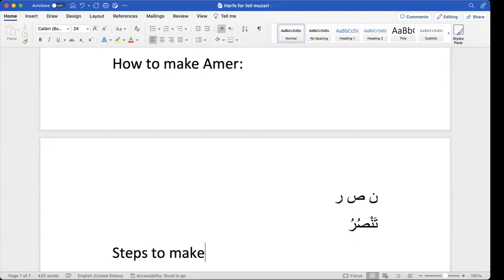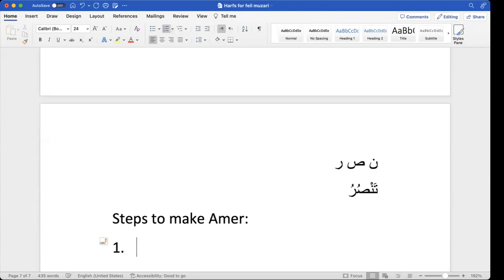Steps to make amr. Step one: remove the letter ta in the beginning.